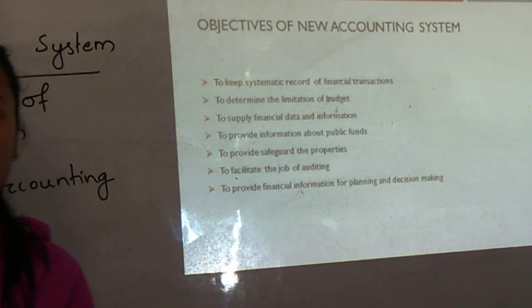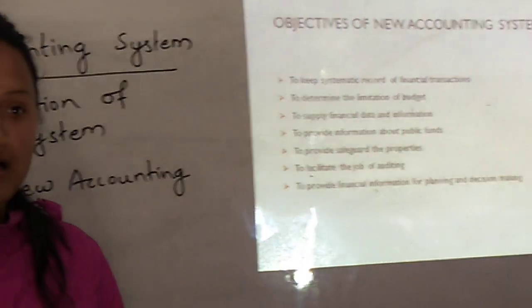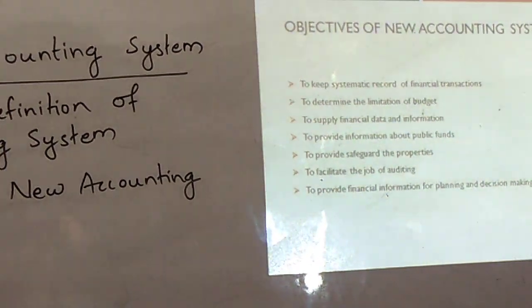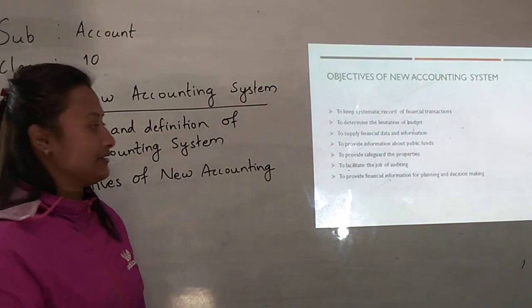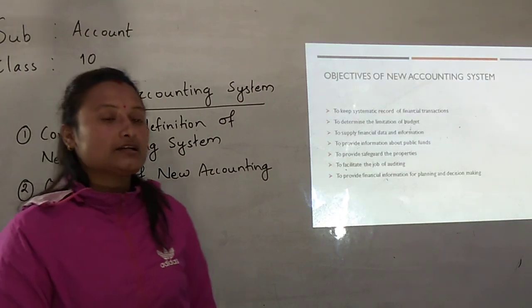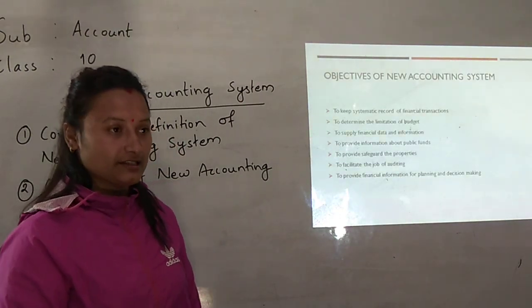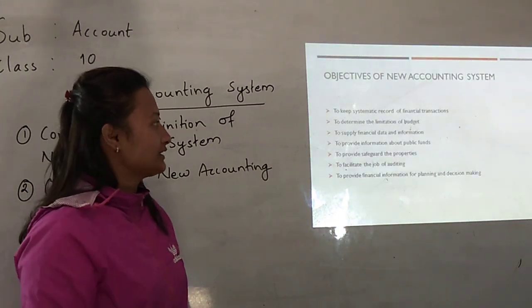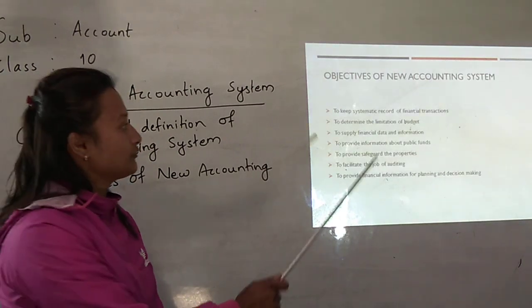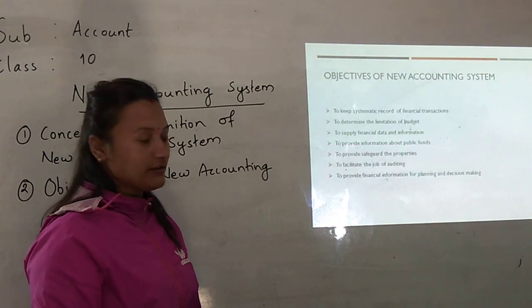Every year the government allocates a certain amount on different budget heads, and each of the government offices is liable to make expenditures on the approved budget heads allocated by the government, so that the operating level offices cannot exceed the expenditure allocated in the budget head. So the new accounting system also helps in the determination of limitation of budget.